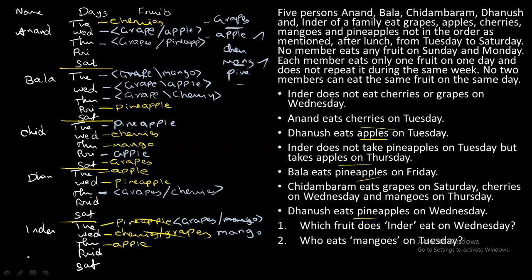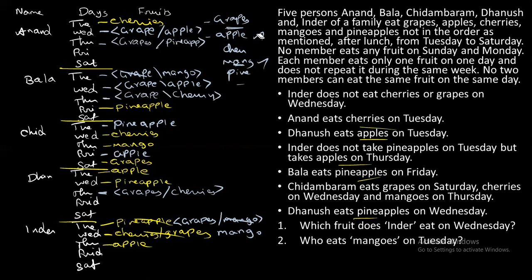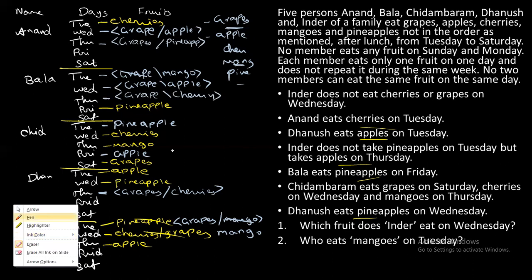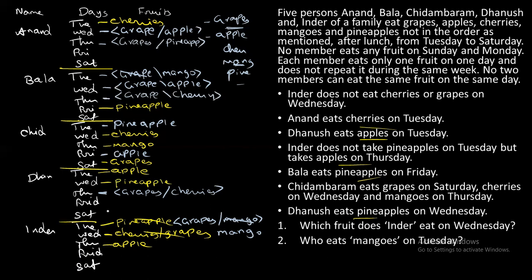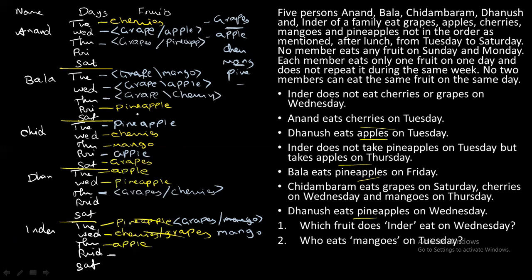Now let's go for Friday. Before that, we erase this. Okay, for Friday, we completed Bala, so it is pineapple. For Friday, Chidambaram eats apple, and you have grapes, cherries, and mangoes.